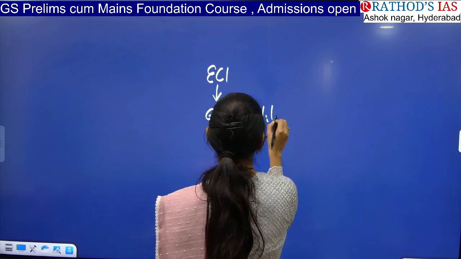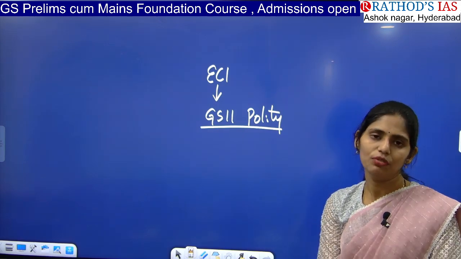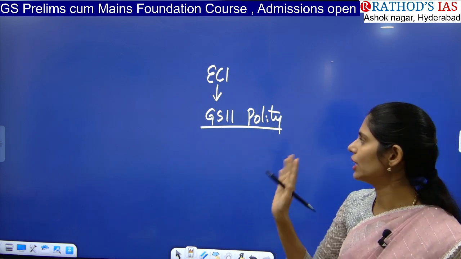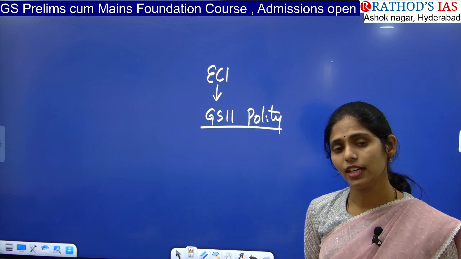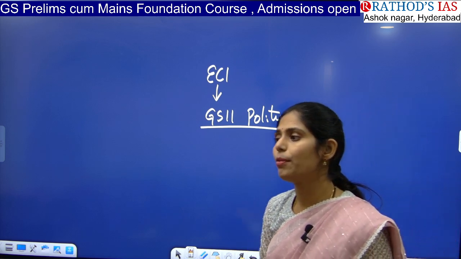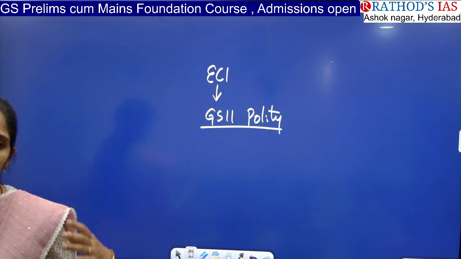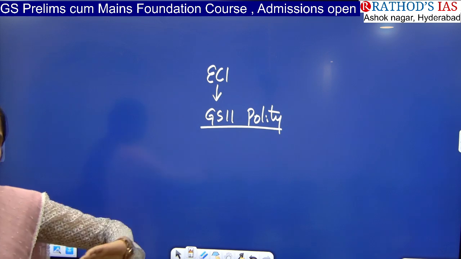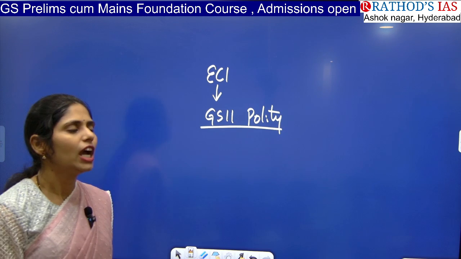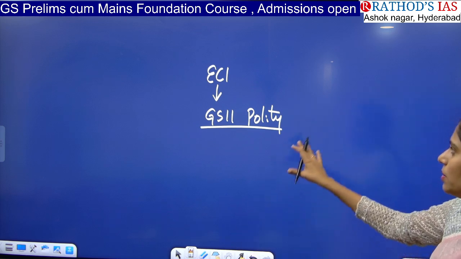So what you have to see? You have to see the entire chapter of this Election Commission of India, which is a constitutional body. You have to see about articles. Article 324 talks about Election Commission of India, and you have to see other articles. So who is this Chief Election Commissioner? Who are these Election Commissioners? So what is the appointment process? And you have to see what is the eligibility criteria and whether he is eligible for reappointment or not. And you have to see what are the functions and responsibilities. So all these things you have to see from this ECI.